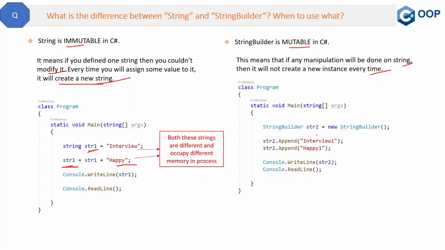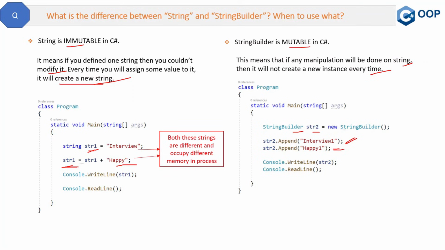See, here we have str2, which is an object of the StringBuilder class. Now if I append any values to str2, no new string is created in memory. Rather, the same str2 will remain at the same location or address, and only the values will be updated, initially interview1, then interview1 happy1.